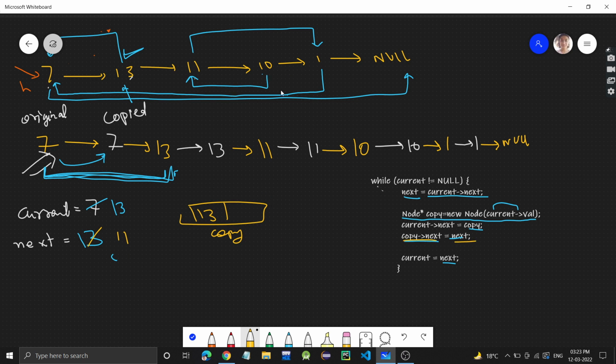Similarly, current will go to next. That is, current will become 11. So now current is here. So again 11's copy will be made and it will get connected. So in this way guys, we will be creating this linked list. Fine. I hope you understood this part. Until this you understood. So this much we have done.